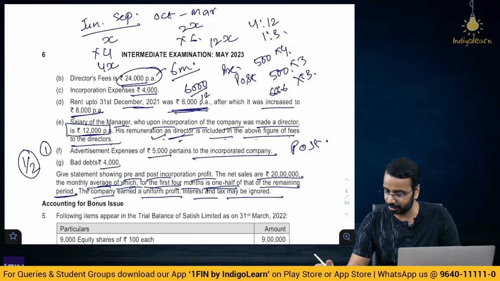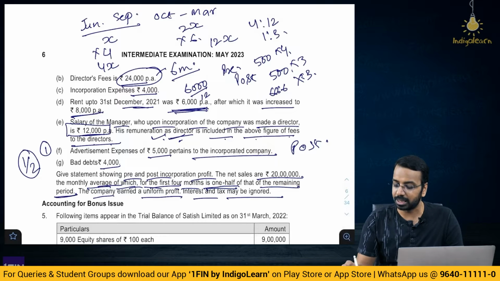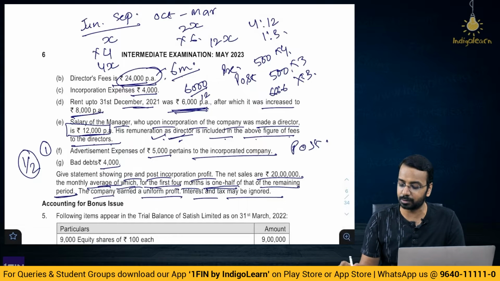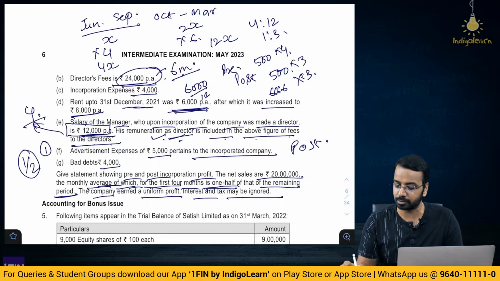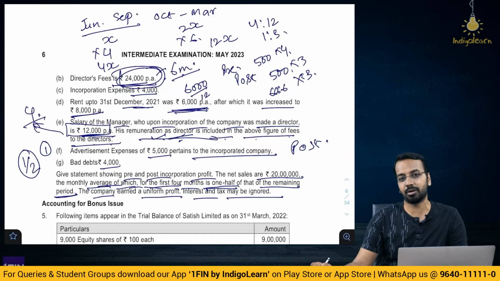And apart from that, is there anything else? No, we have calculated the time ratio. Director fee is 24,000, this is for 6 months. Manager 12,000 per annum, this is for 4 months, okay? So, because this remuneration is already included here, another remuneration is not needed. Now, let's have a look at the solution.